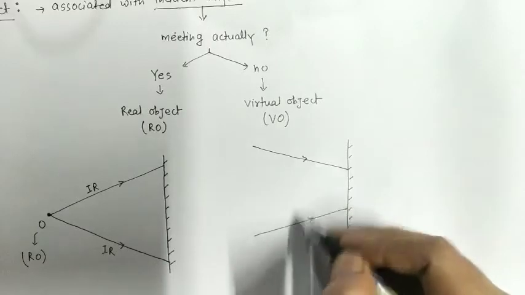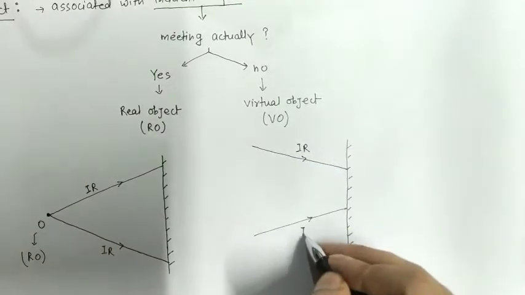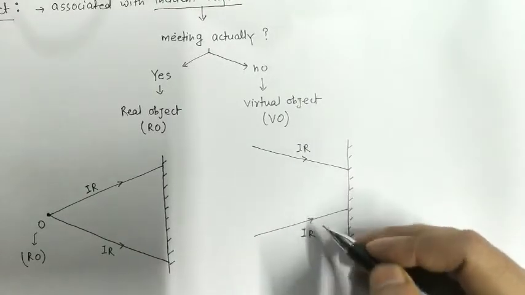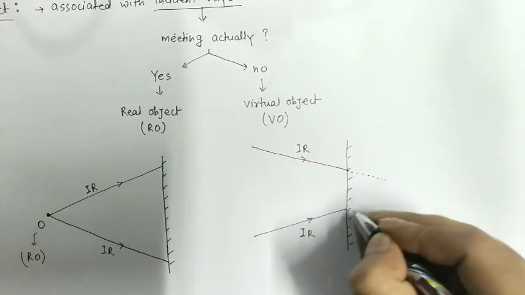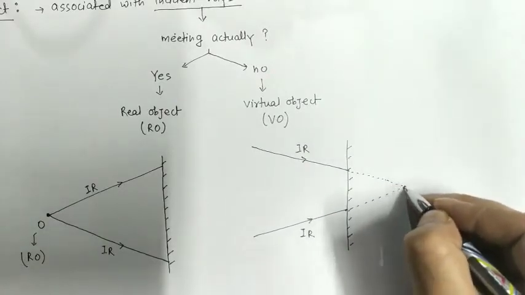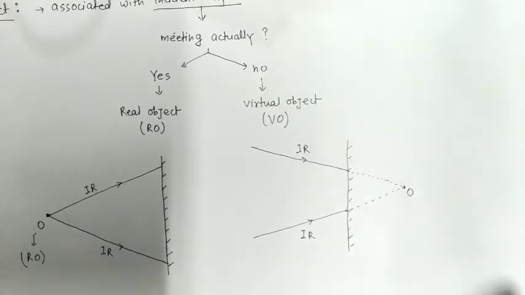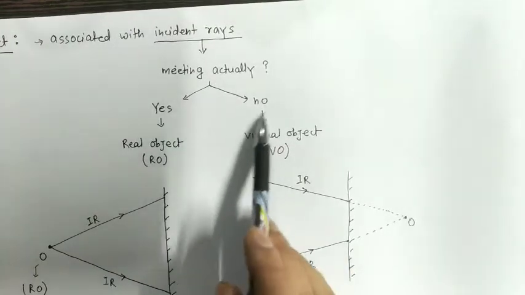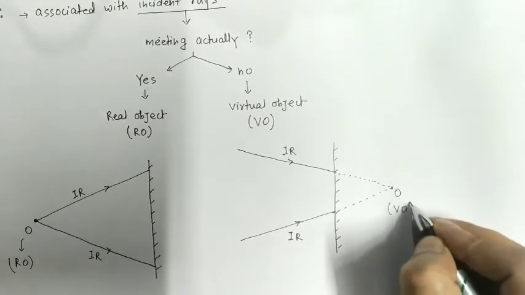Therefore, these two rays are incident rays because these are the rays before the optical event. Are the two rays meeting? Actually, the answer is no. But they will meet if we extend them forward. So this is our object, and what kind of object is it? See here, are the incident rays meeting actually? The answer is no. Therefore, this object is a virtual object.